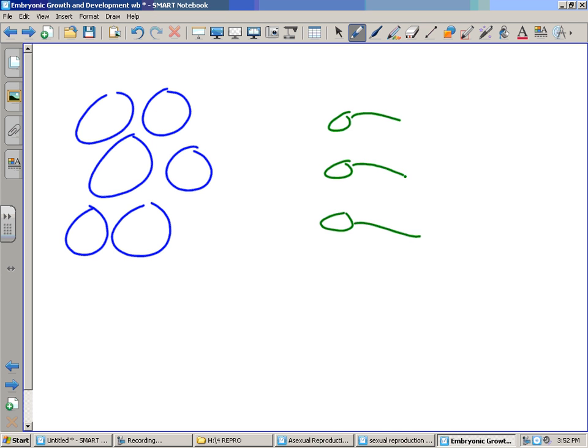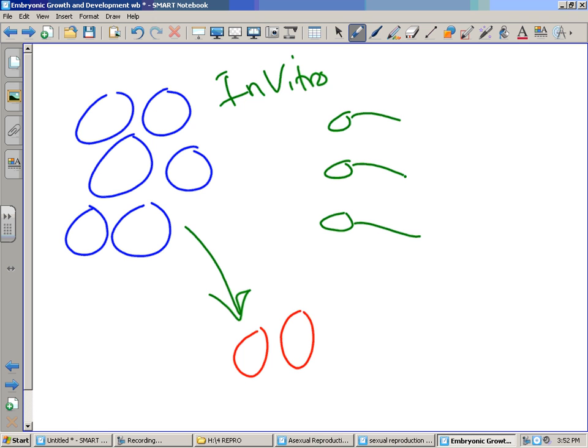In a dish, in vitro, means in glass, okay, they would unite the sperm and the egg, and hopefully they would create several viable or working embryos. Let's say they produce 3 or 4. They will take these 3 or 4, which are basically zygotes, and maybe they've divided a bit, and they will implant them into mommy's uterus.